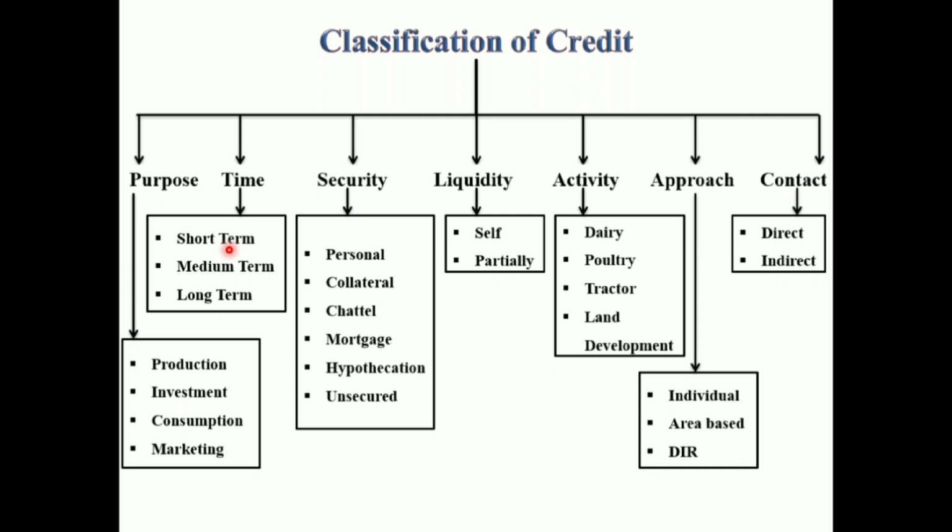For that purpose he wants the loan. The borrower is supposed to repay the loan from the sale proceeds of the crop raised. That is short term loan. The period for short term loan is 6 to 18 months. Second type of loan is medium term loan. Here the repayment period varies from 18 months to 5 years.